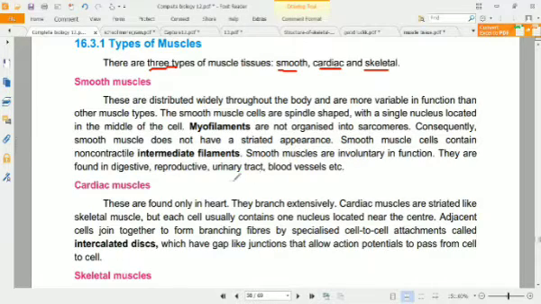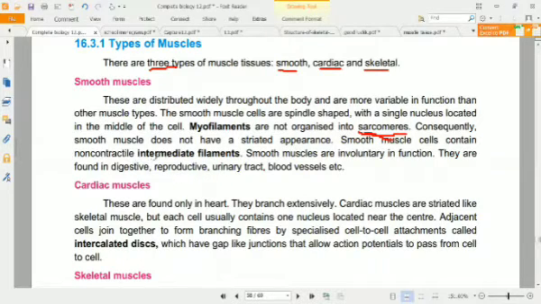What are sarcomeres? We will see in detail in skeletal muscles. Sarcomeres are the unit of contraction of the muscles. So they are not well organized as in skeletal muscles. That's why striations do not appear. They are jumbled in smooth muscles. That's why they appear smooth, not striated.